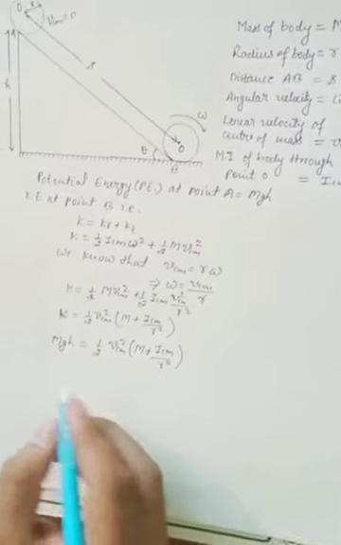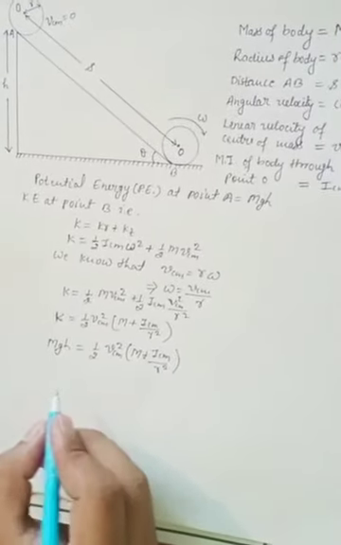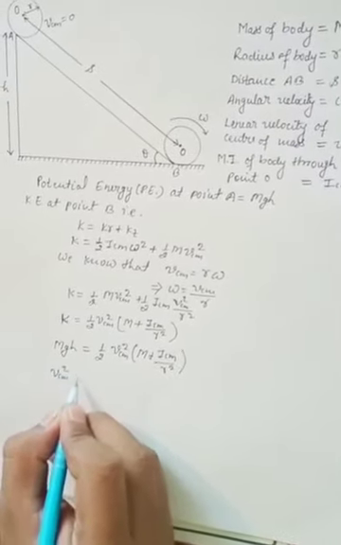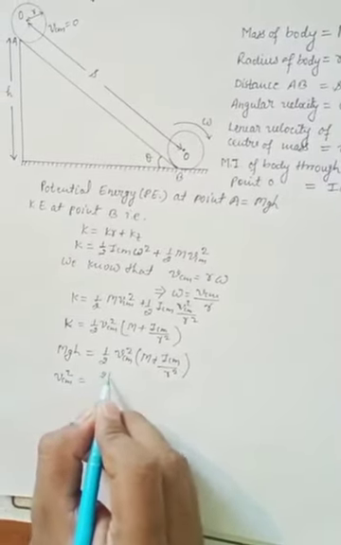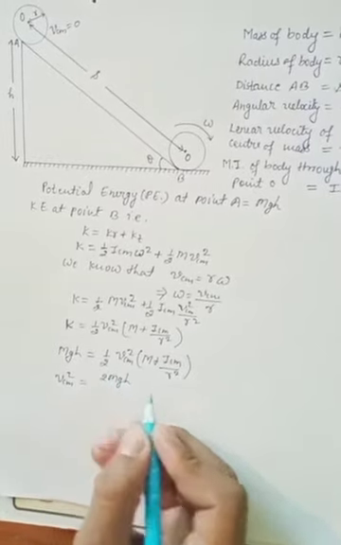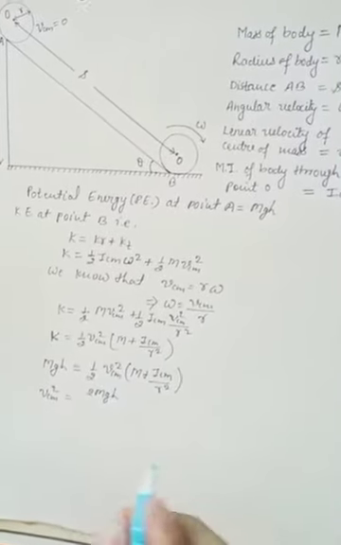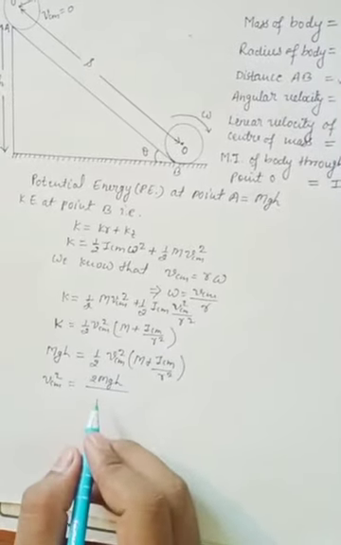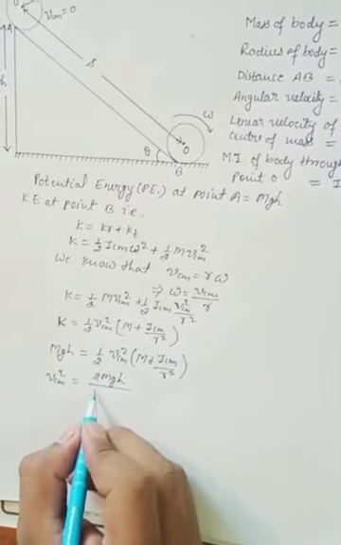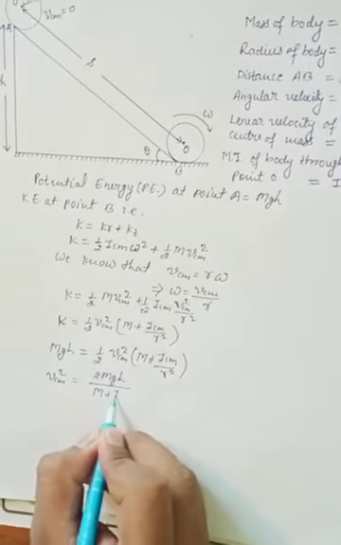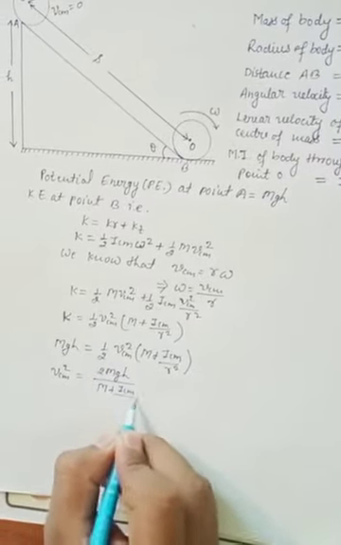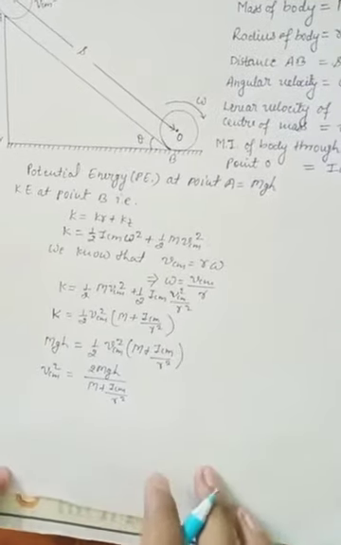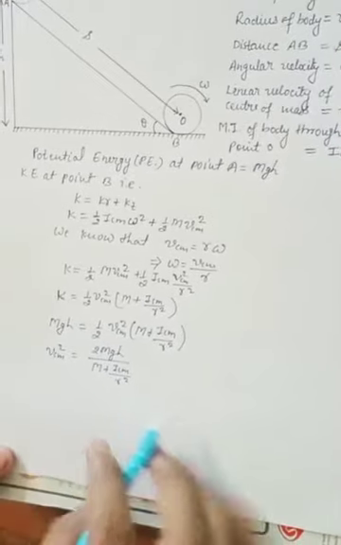So from here we write the equation of VCM: VCM equals the square root of 2mgh upon m plus ICM upon R square. It is the value of VCM.